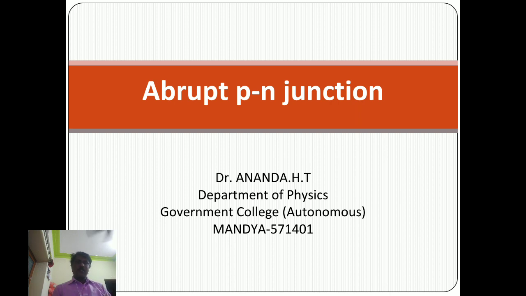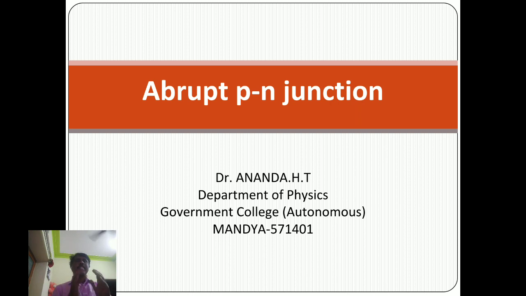Another type is called the impurity semiconductor, which is the extrinsic semiconductor. Examples of extrinsic semiconductors are gallium arsenide and indium phosphide. These are examples of compound semiconductors.